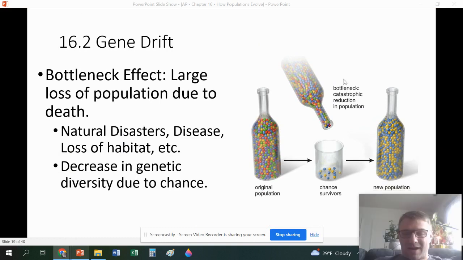Under this type of genetic drift, we have the bottleneck effect. This is where only a small portion of a population will make it to the next generation, and this is drastically going to change the population's diversity. You can see here the bottleneck effect is going to reduce the genetic diversity. And we see this because of natural disasters, diseases, loss of habitat, things like this. But this is really bad for a species because genetic diversity is a good thing to have, obviously. But sometimes this can just be random.